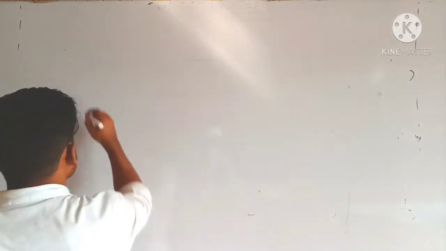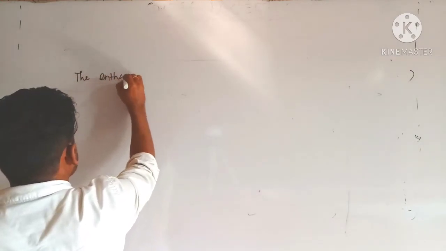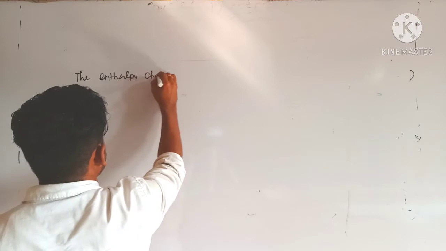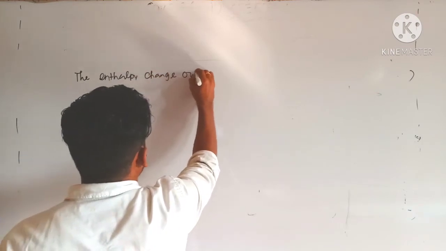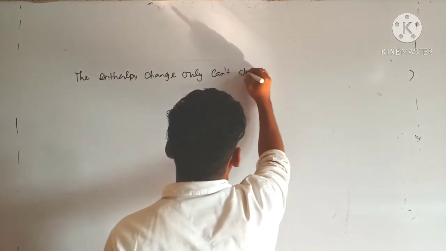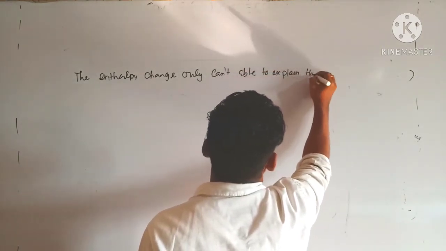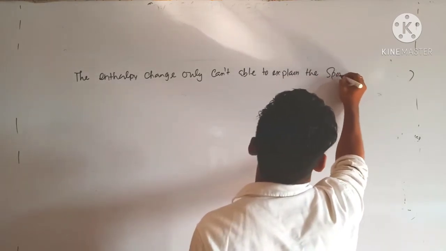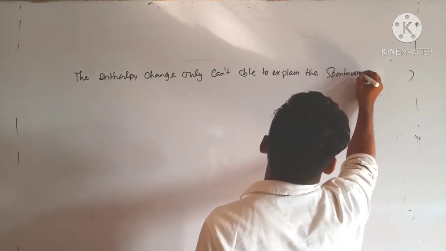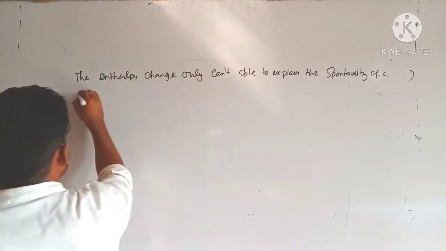So the conclusion is that the enthalpy change alone is not able to explain the spontaneity of a process.